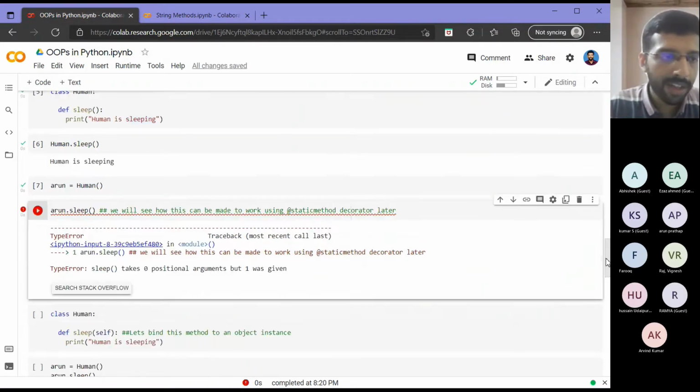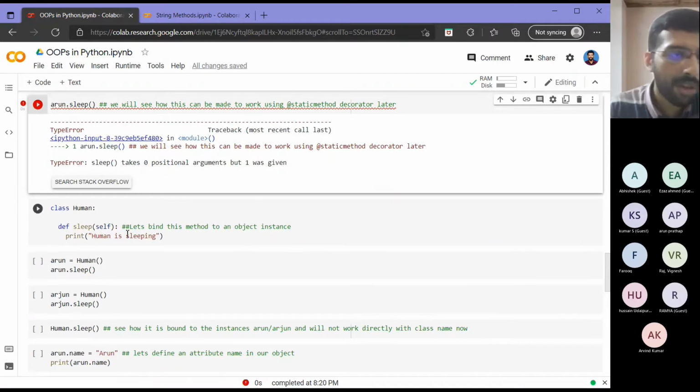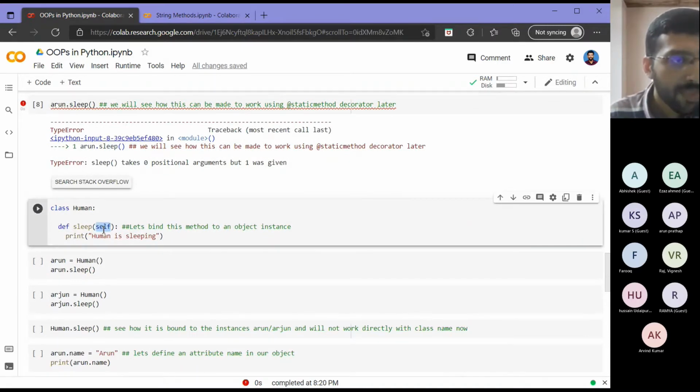So now we will see how we can correct this. That is what is called using a self argument. Self argument means that when I give self within my brackets, it should be my first parameter in the class. If I give parameterized arguments, self will always be my first parameter, followed by as many parameters as I want. Now what this does is, as we saw in this lab, the one argument that we give will be mapped to whatever parameter we passed as self.